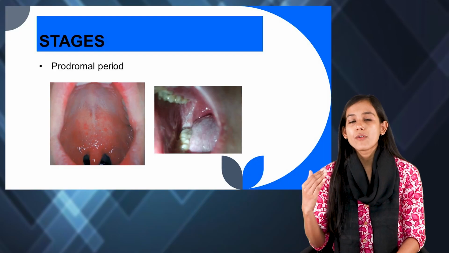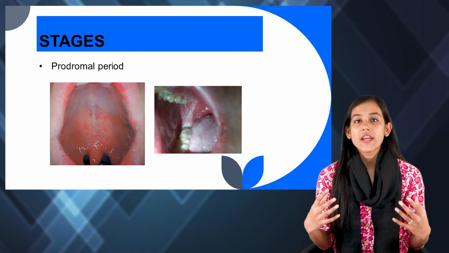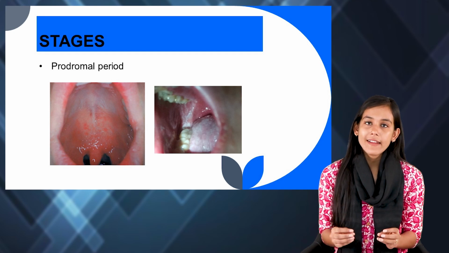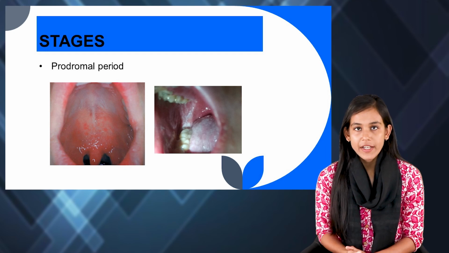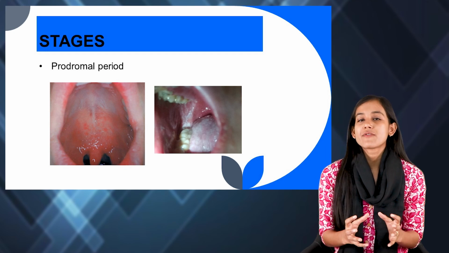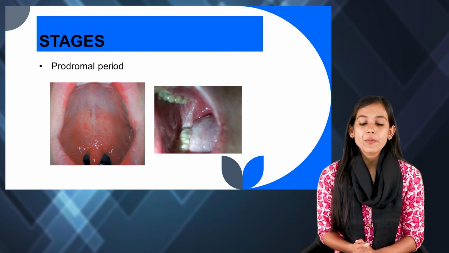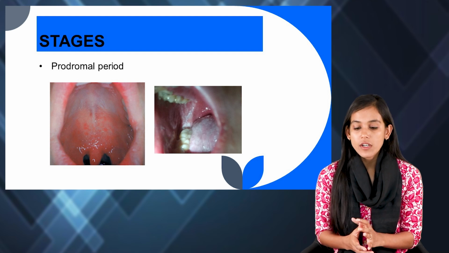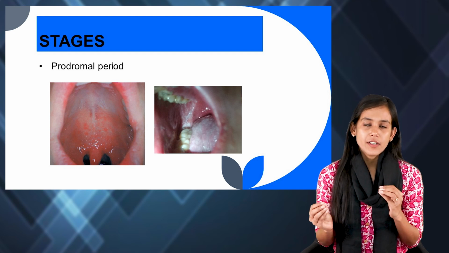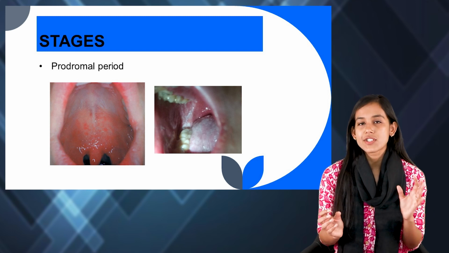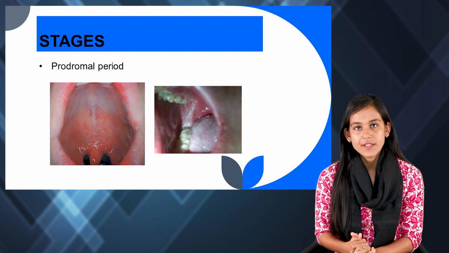Now after 1 or 2 days, there would be the beginning of enanthem. Now what is enanthem? There would be rashes on the mucous membrane, which is a very unique feature of measles. In these rashes, you can see grayish white dots, usually very small, with a slight reddish areola, right? This is called Koplik spots.